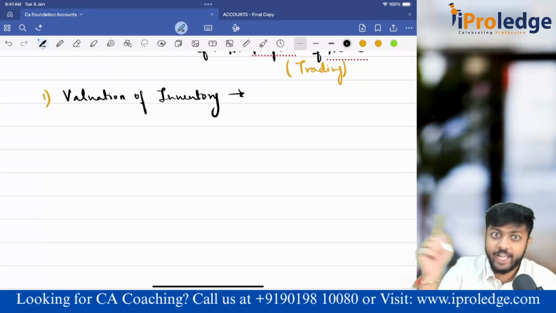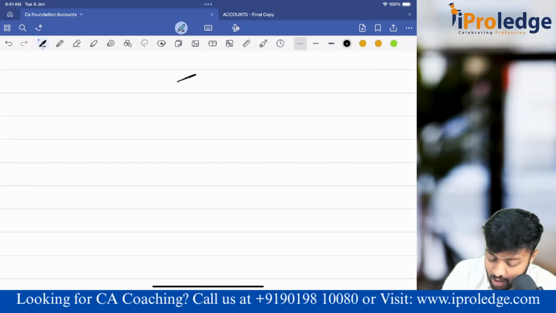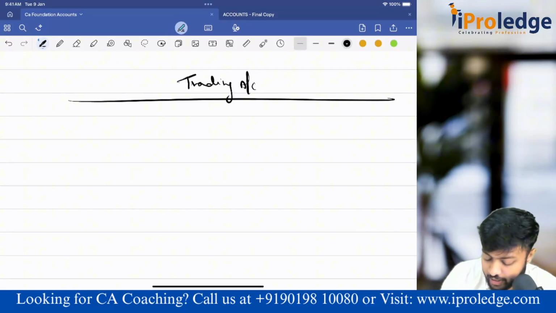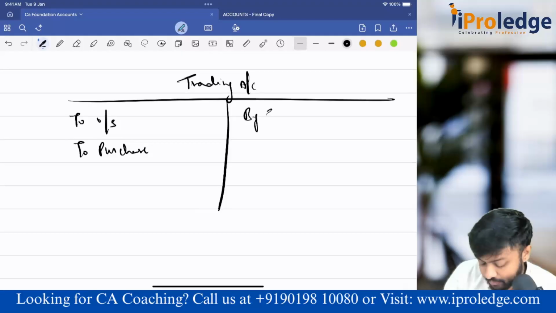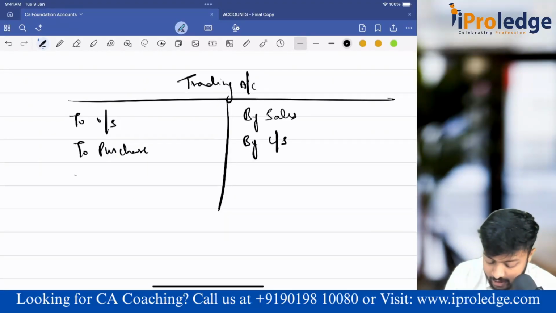Imagine your trading account from final accounts. See, this is the T format. Here you will have opening stock and purchases, then you will have sales here, then closing stock here, then you will get gross profit as the balancing figure.